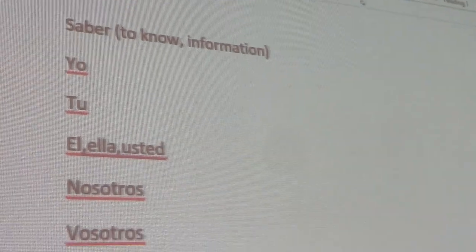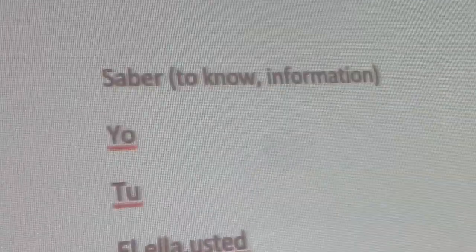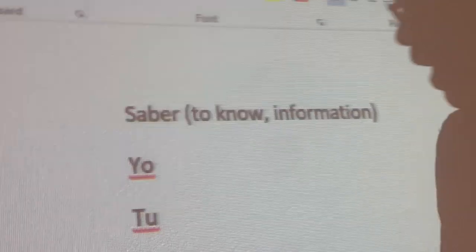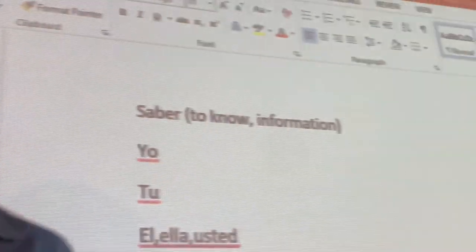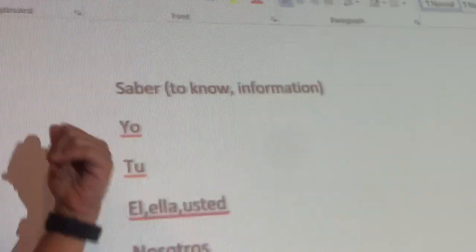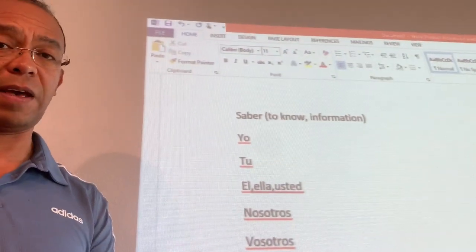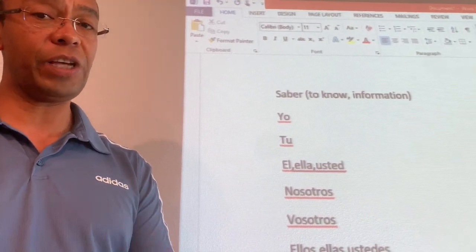Now, let's talk about the verb saber. The verb saber is to know. And we talk about this verb because there are two. Just like ser and estar, ser is to be, estar is also to be. In Spanish, we have two verbs that mean to know. Saber and conocer.